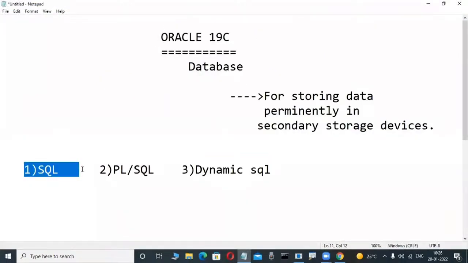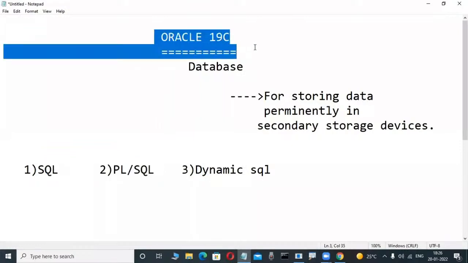After that, once you get some knowledge, then you learn about PL/SQL. Through these two languages, we are operating this Oracle software. Okay, and now check it out.